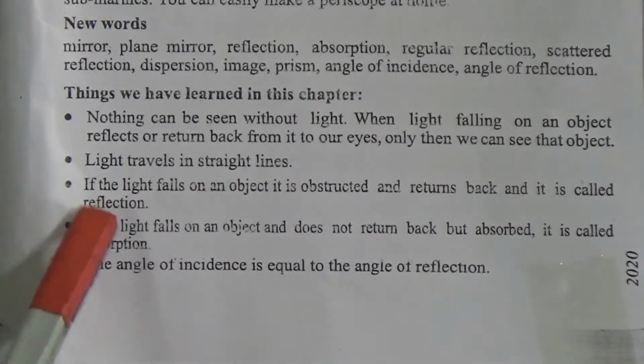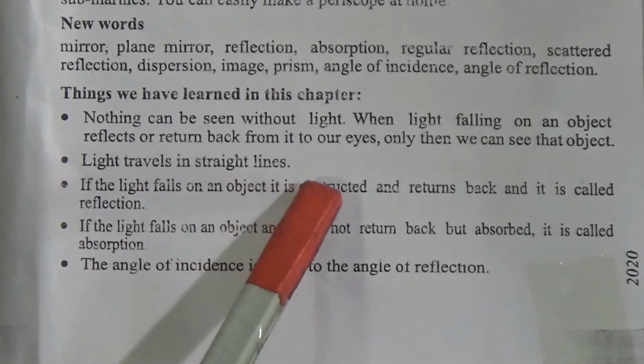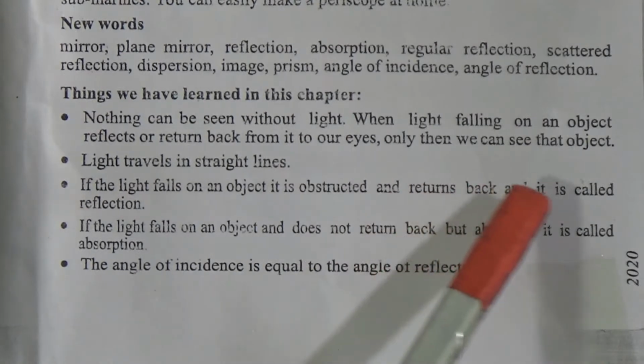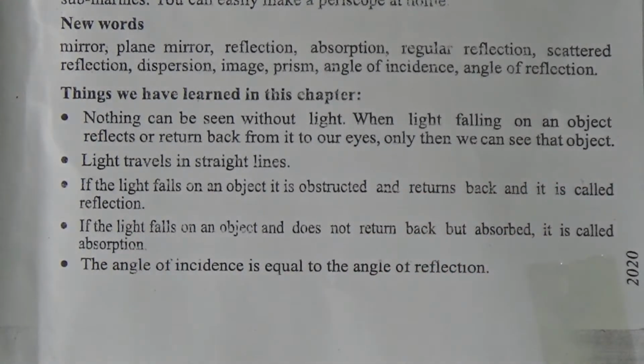In this chapter we also learn that if the light falls on an object, it is obstructed and returns back, and it is called reflection. And also we know that when the light does not return back, it is called absorption, and the angle of incidence is equal to the angle of reflection. In this chapter we learn about these things, and now we will discuss creative question number 1.